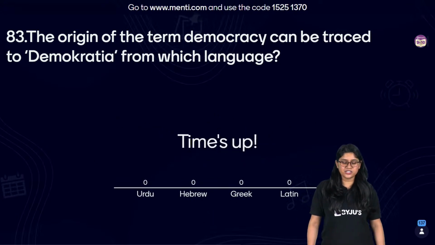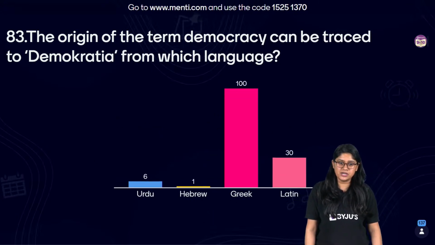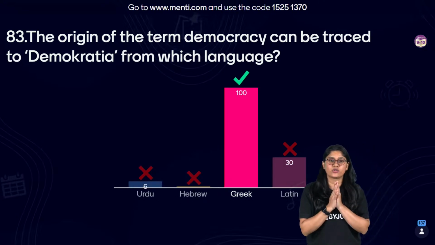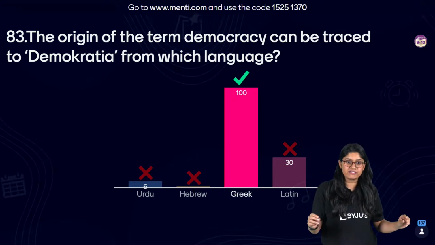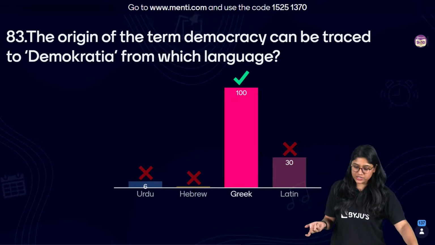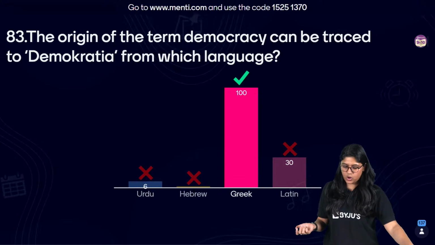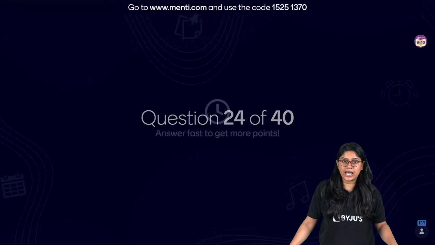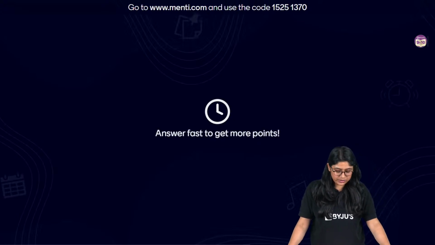And the correct answer to this particular question, everyone, is option number C. That is Greek. So, of course, the word democracy has its origin from the Greek. Very good. The majority of you have voted for the correct answer. Awesome, everyone. Now, let's move ahead and take a look at the next question, which is question number 84.